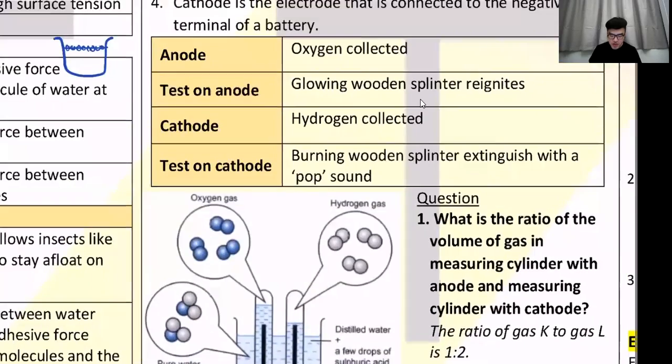And of course, on a battery, you have your positive terminal and your negative terminal. The positive terminal is called anode. The negative terminal is called cathode.